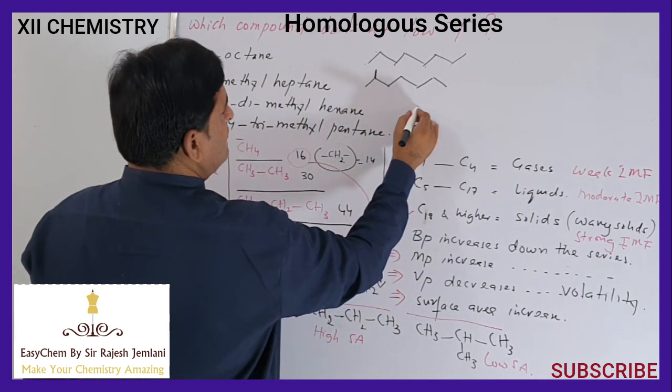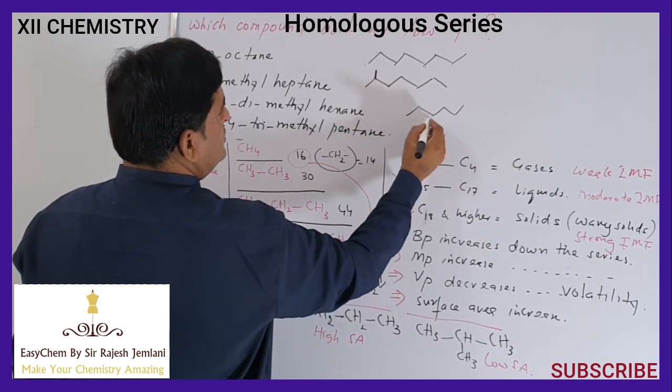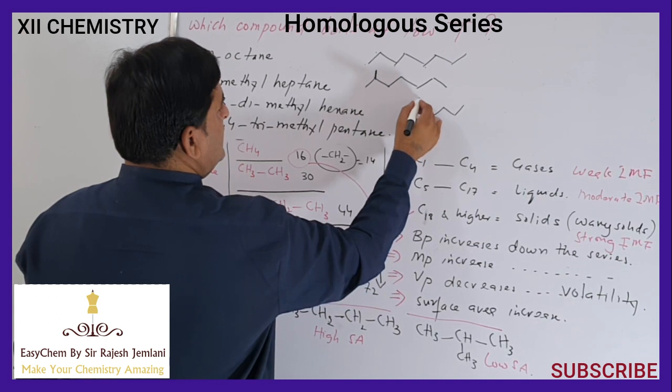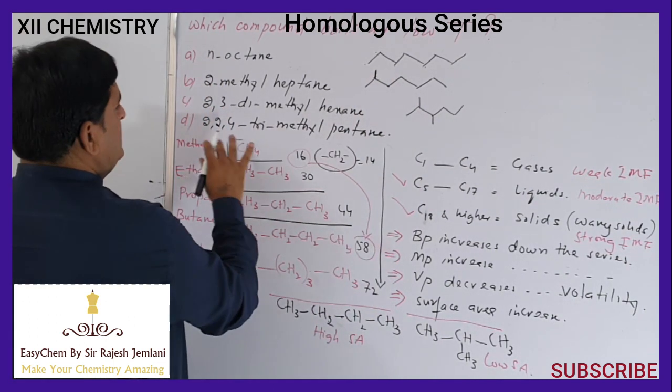2,3-dimethylhexane. 1, 2, 3, 4, 5, 6. At the second carbon there is a methyl, and at the third carbon there is a methyl.